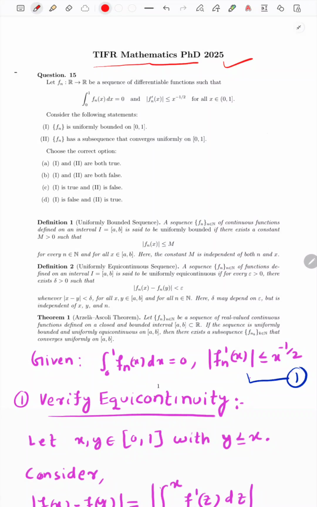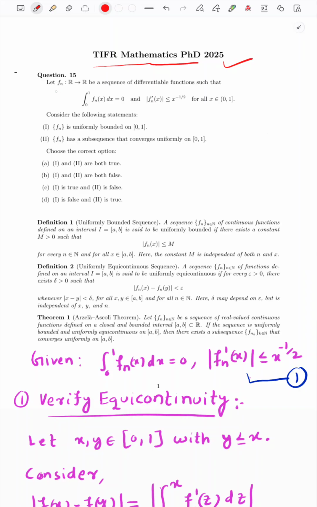Hello everyone, let us discuss a very interesting question, which was asked in the TIFR Mathematics PhD Entrance Exam 2025. This question is from the real analysis part. In this question, what is given?